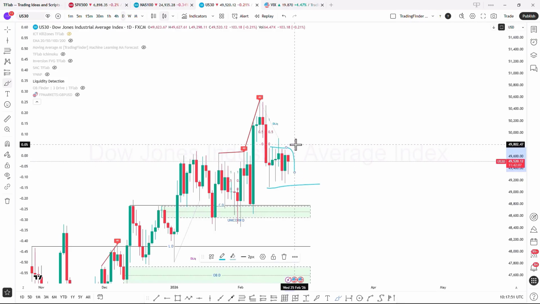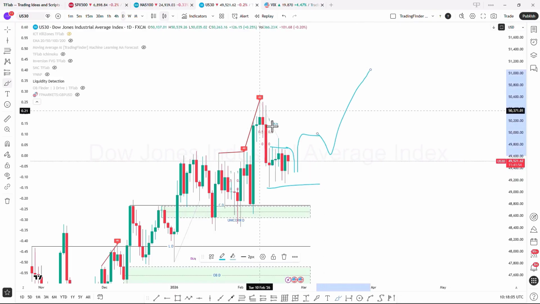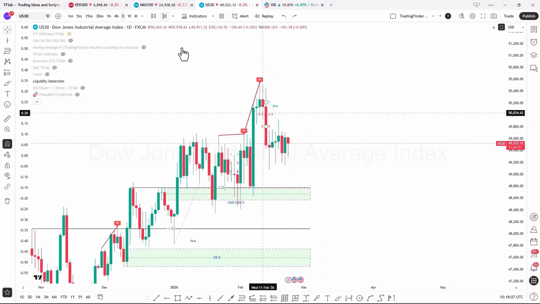If the price closes above the 49,807 level and the trend is confirmed at 49,916, the Dow Jones could experience strong bullish pressure and target its all-time highs.